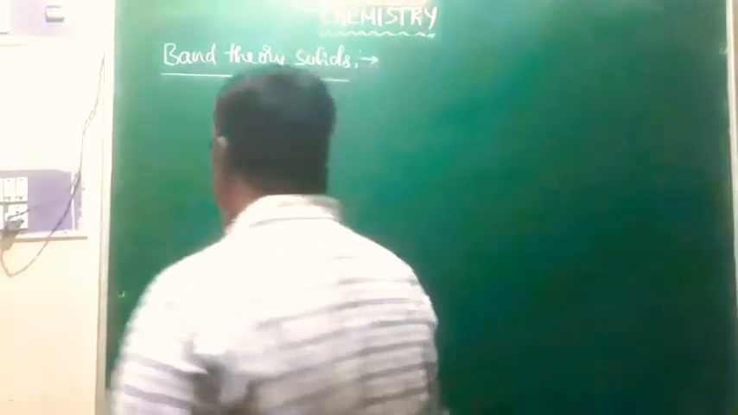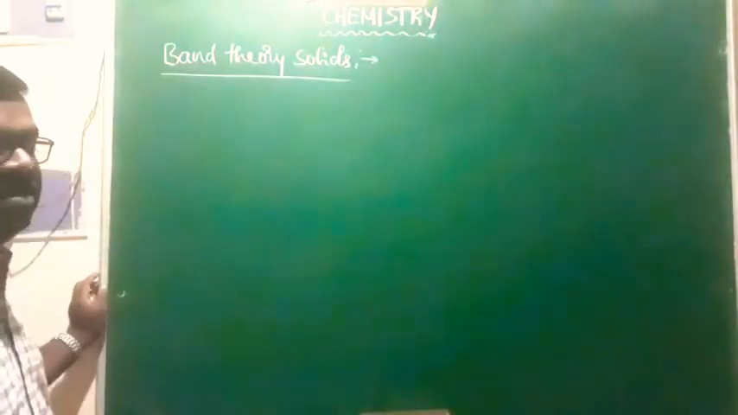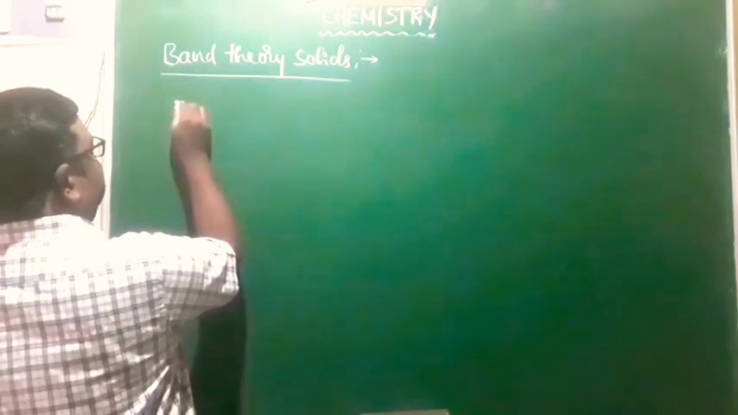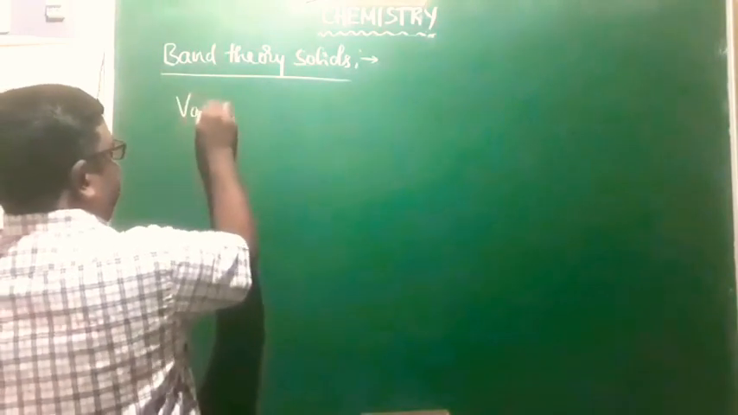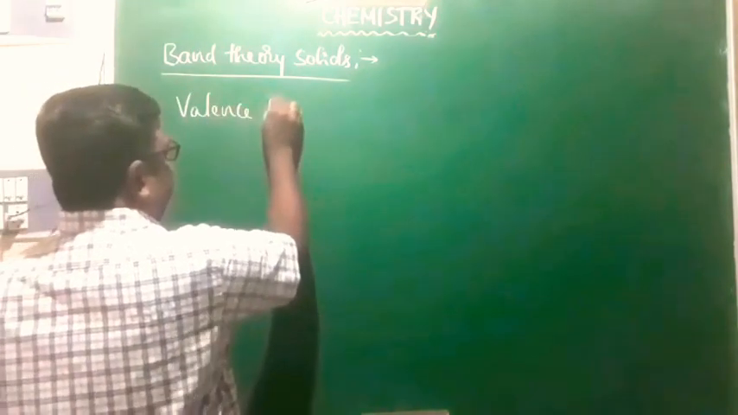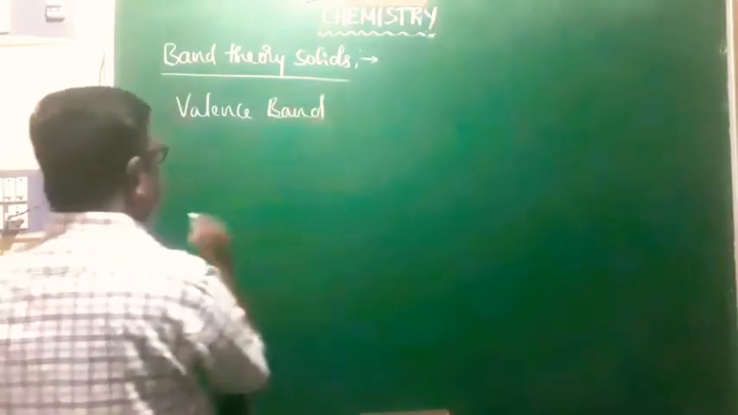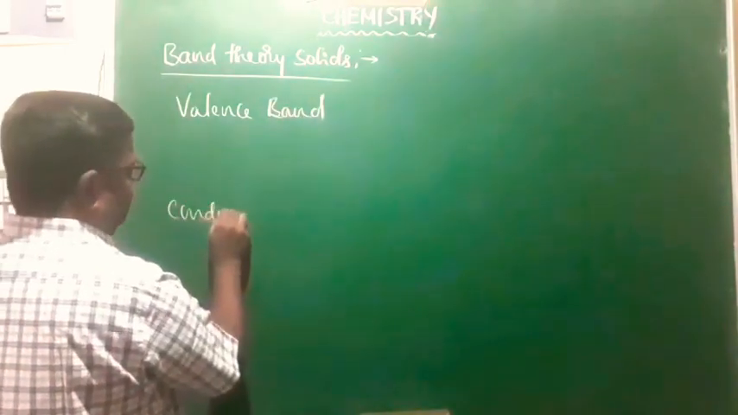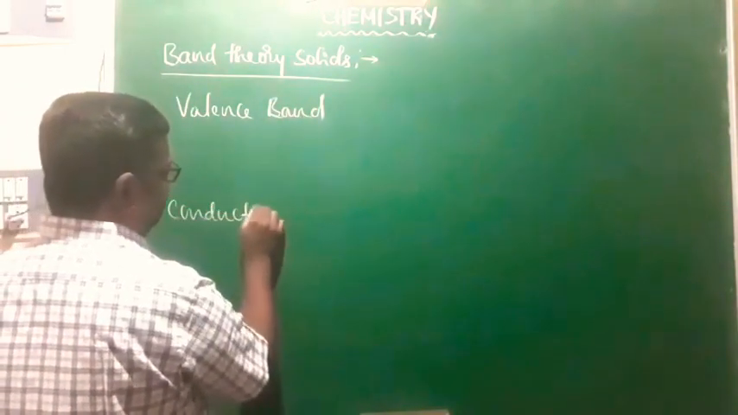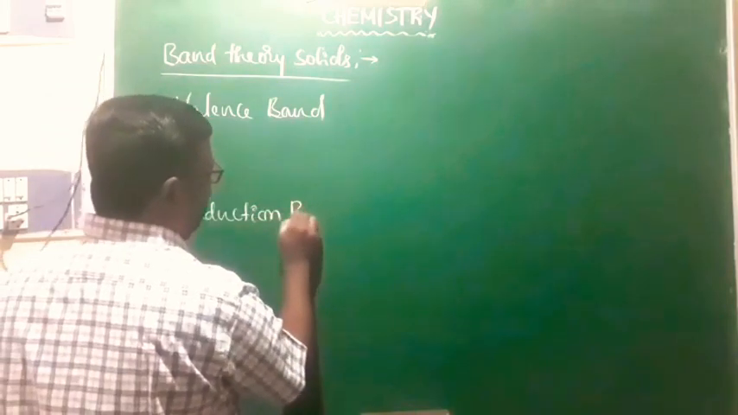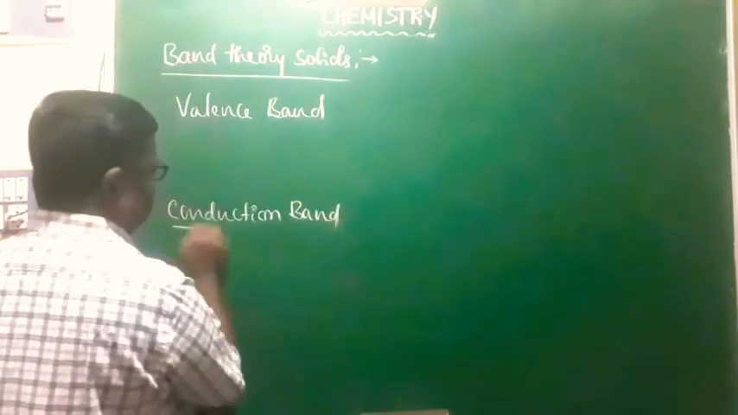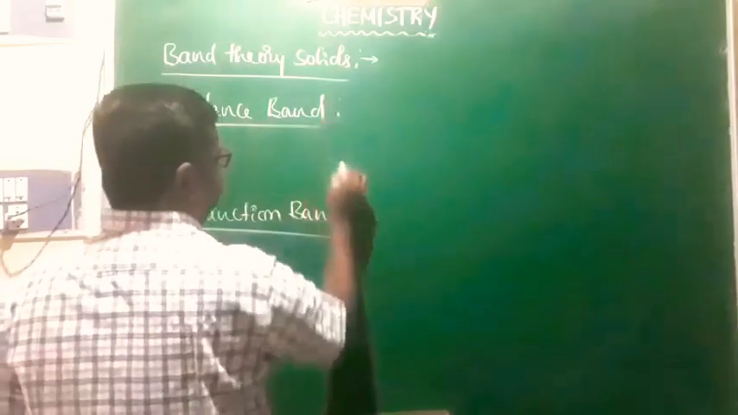As far as energy bands are concerned, we have two types of energy bands. One is the valence band, and another is the conduction band. These are the two types of energy bands.